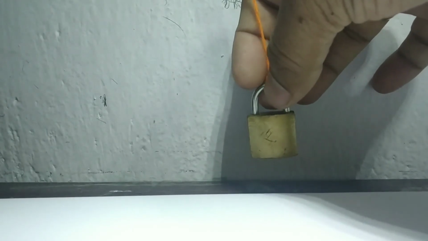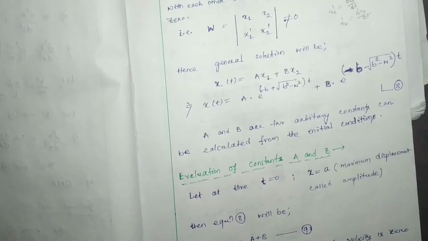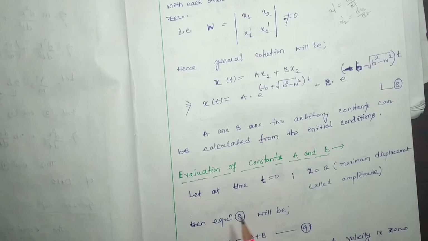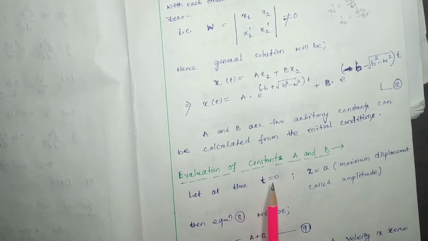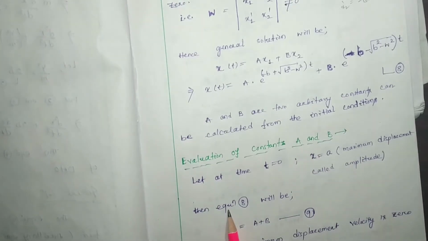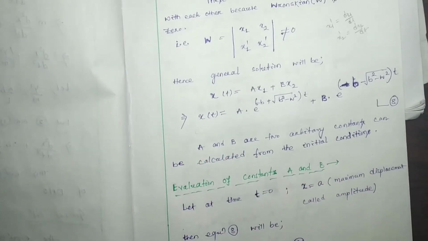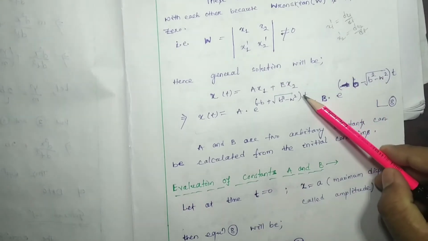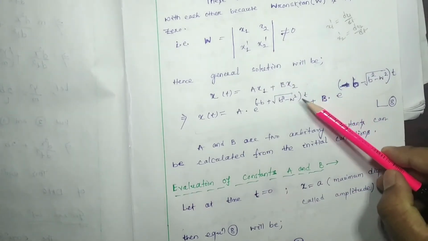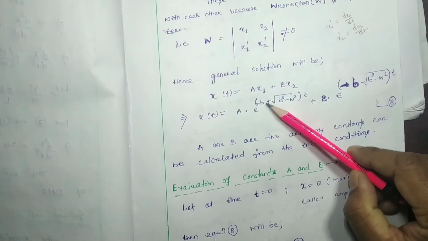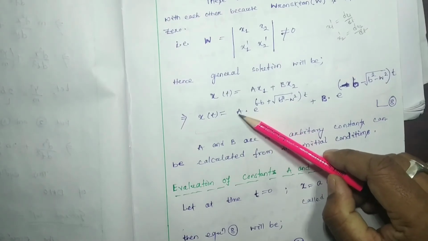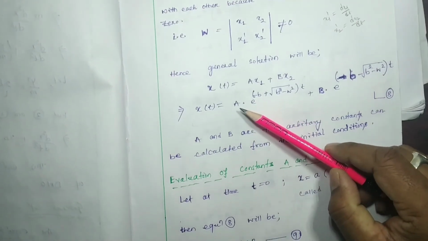Then what are we going to get? At time t equal to 0, we consider that x is equal to A, means at maximum amplitude. Then in equation number 8, here the x value is A. Here the t value we consider 0, e to the power 0 will be 1, only a will remain, like that.